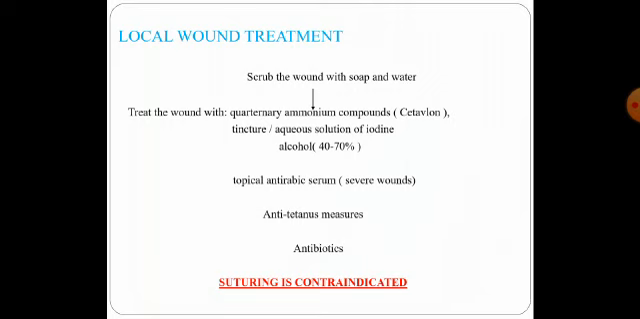Then we can also give a topical anti-rabies serum, provided the wounds are very severe and large. We can also give them TT injections and at the same time put the patient on antibiotics to prevent any secondary bacterial infections. The most important thing that we need to remember during wound treatment is we never suture the wound. However big it is, suturing is always contraindicated.